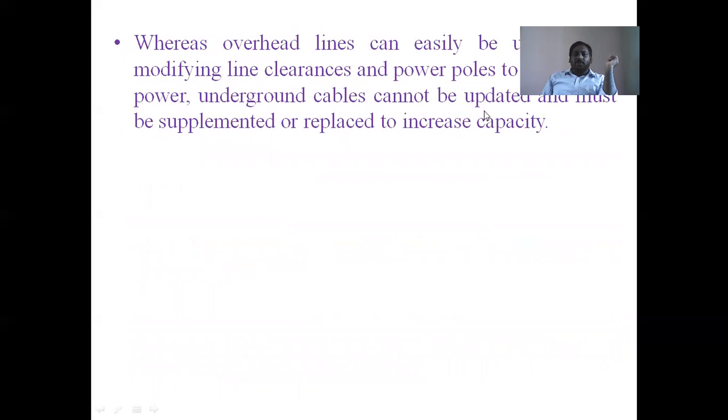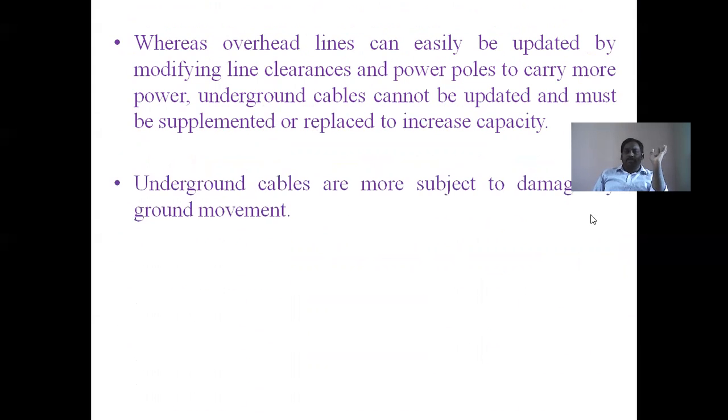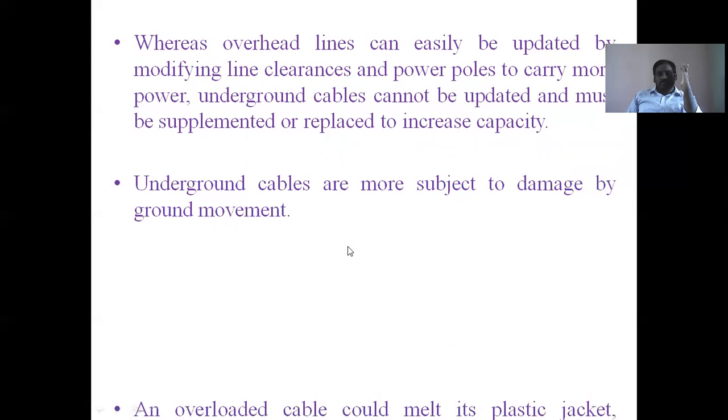Whereas an overhead line can easily be updated by modifying line clearance. If there is any problem, by taking a line clearance, we can compensate for that problem. But in the case of underground cables, that is not a possibility. Underground cables cannot be updated and must be supplemented or replaced to increase capacity. And underground cables are more subject to damage by ground movement due to earthquakes.